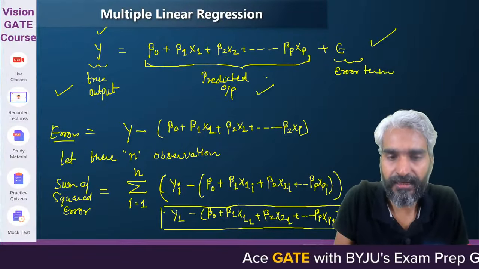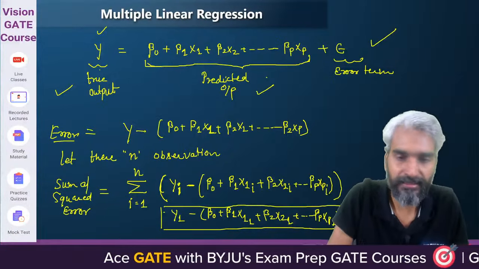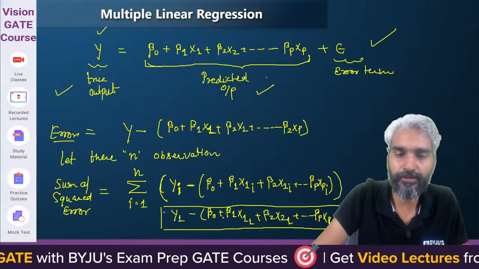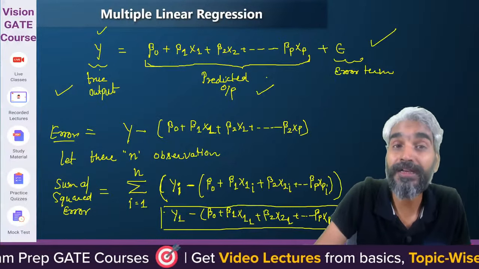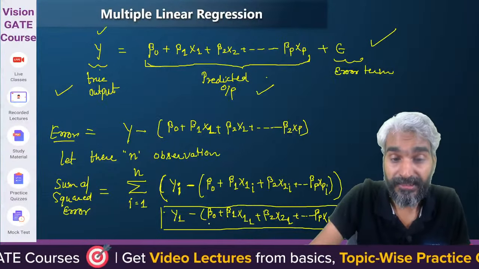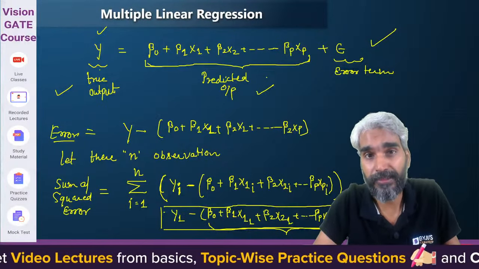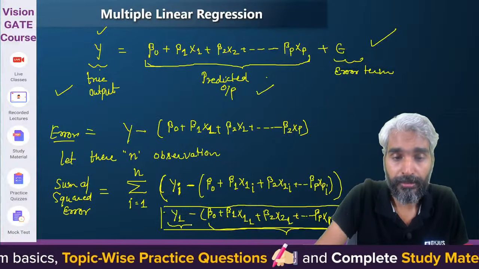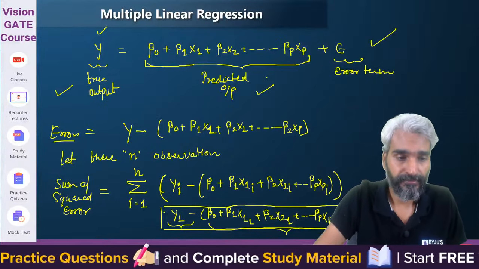Is it clear to everybody that when I am writing y1 minus (beta 0 plus beta 1 x11, beta 2 x21, up to beta p xp1), this is the predicted value with respect to the first observation, and this is the actual value with respect to the first observation. Clear?